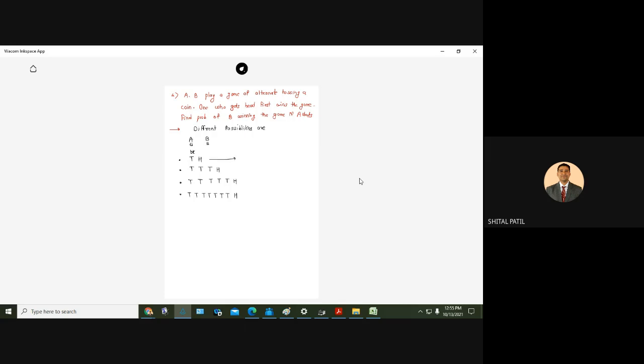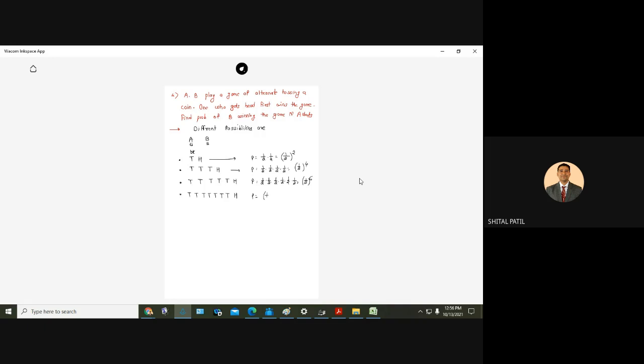And what are their probabilities? Probability of getting tail is half, probability of getting head is half, so 1/2 square. Next probability. Probability of getting tail 1/2, again 1/2, again 1/2, again 1/2. So 1/2 raised to 4. Next probability 1/2, 1/2, 6 times. So 1 upon 2 raised to 6.